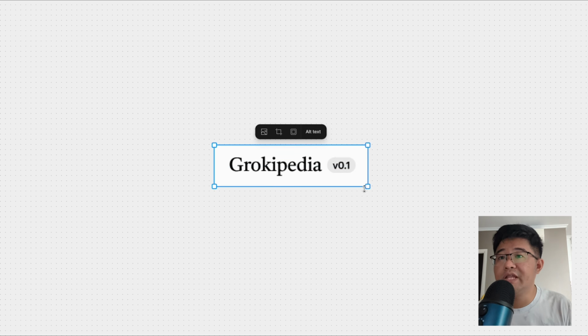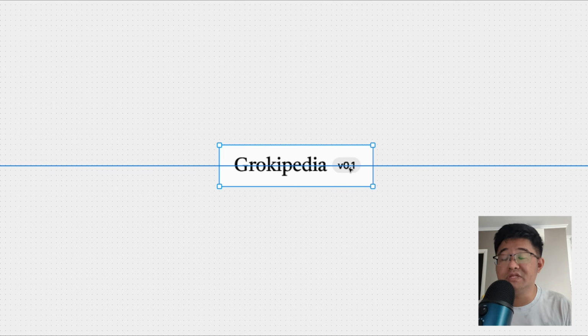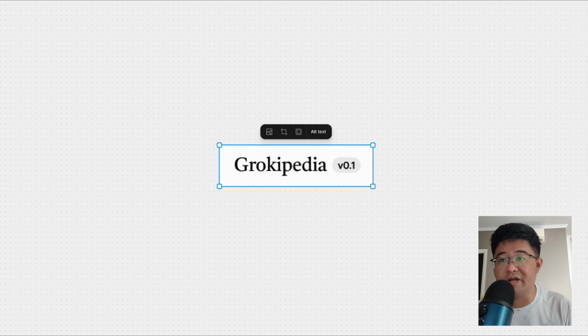And the last thing I really like about this one is this version 0.1. So it's very clear that it is not the first version. You cannot expect the best from this one yet. It's not even beta or alpha. There can be people who do not understand what beta or alpha means. But if you are saying version 0.1, it's not even 1. So because of that, you can know immediately that this is not the final yet. So maybe it's just my personal opinion, but I like this quite a lot.